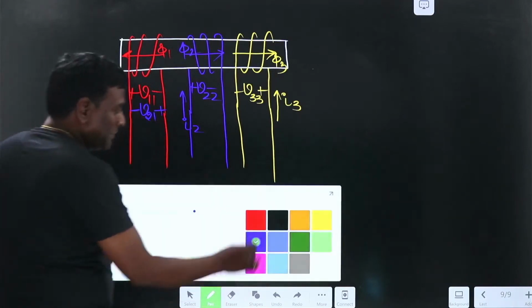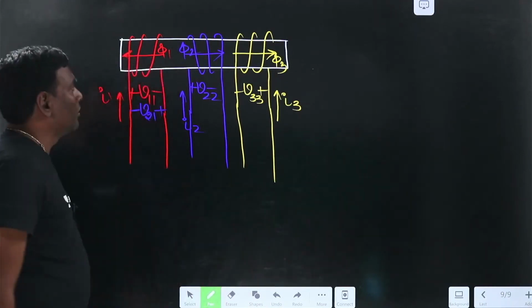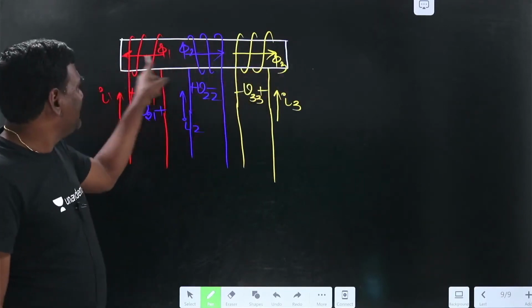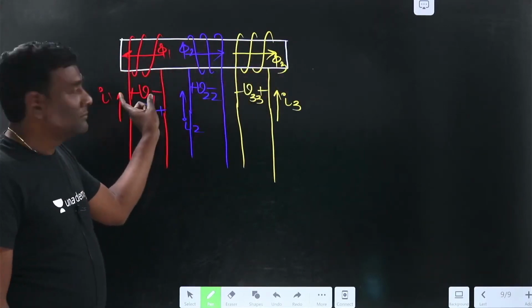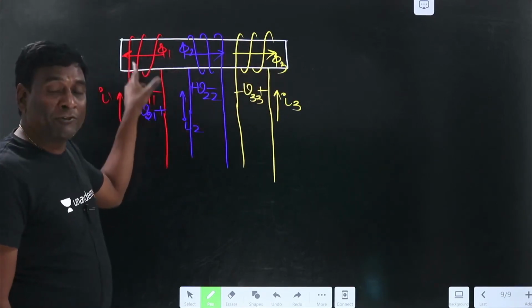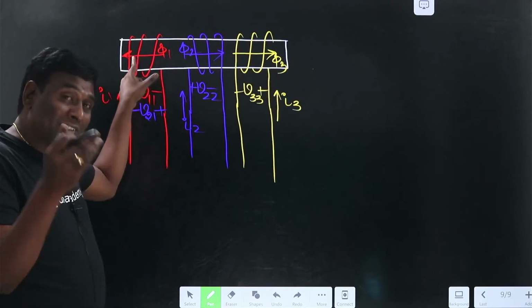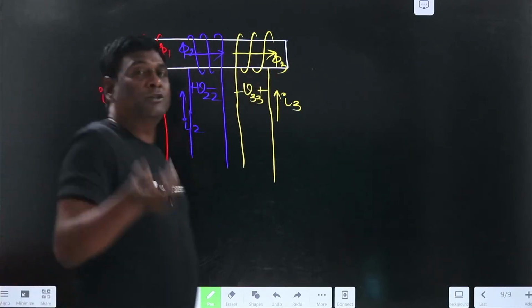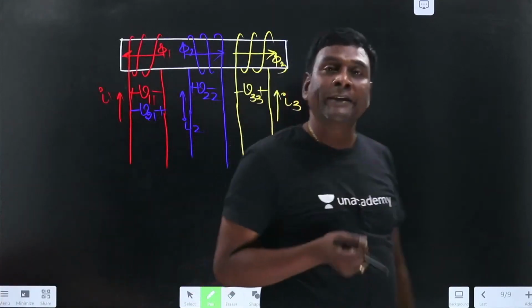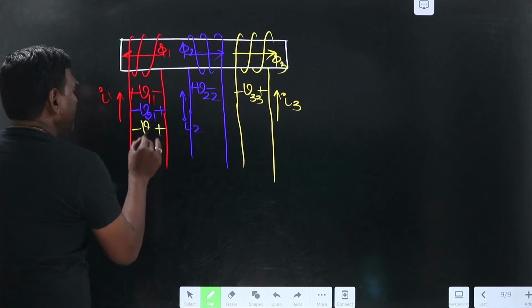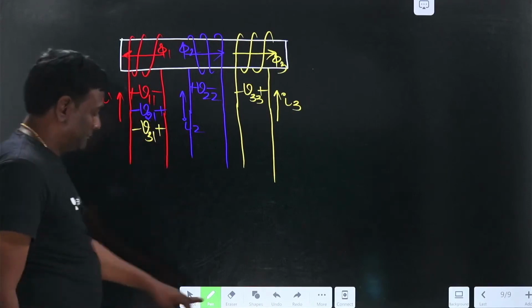Now let me think of yellow. Forget about pi 2 and pi 3 combinedly. When pi 1 is in this direction, induced voltage is like this. Now let us consider pi 3. Because of pi 3, with respect to pi 1, net magnitude of flux is reduced. So because of pi 3, induced voltage should be there here. That should be against the self-induced voltage. So here plus minus because of 3 in 1.